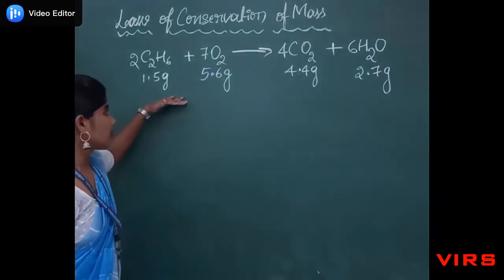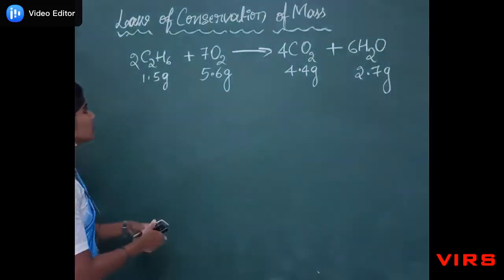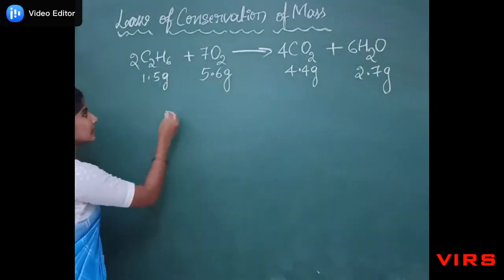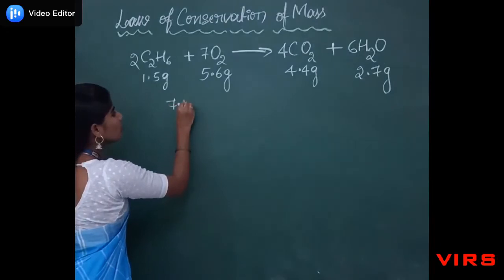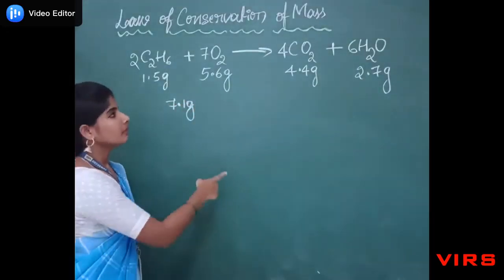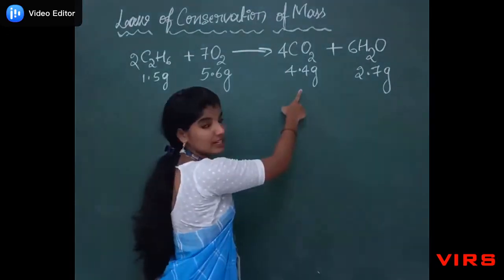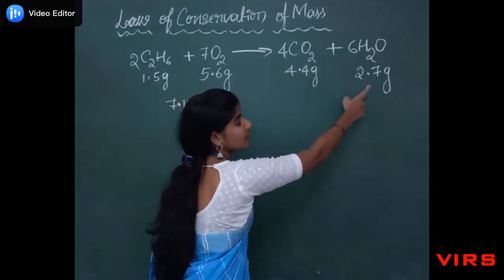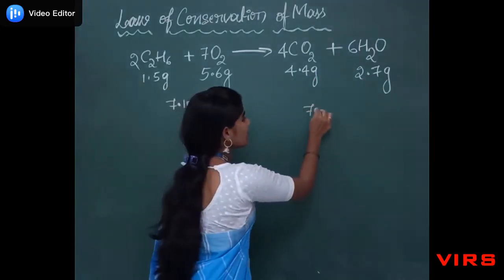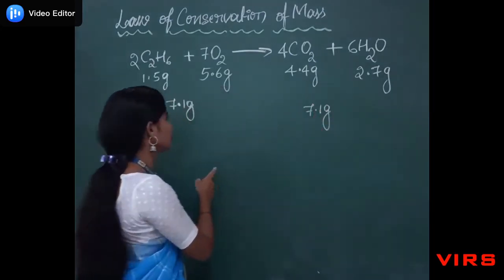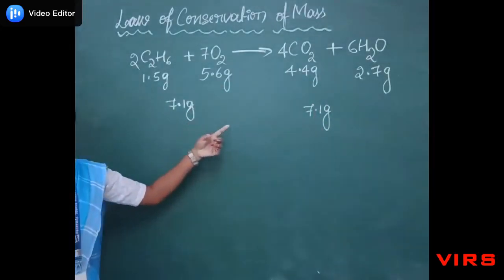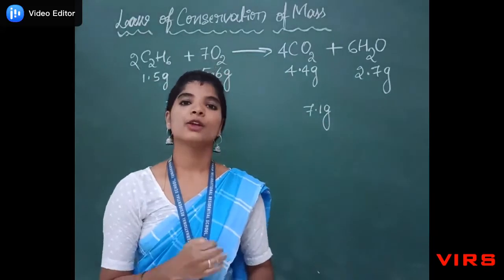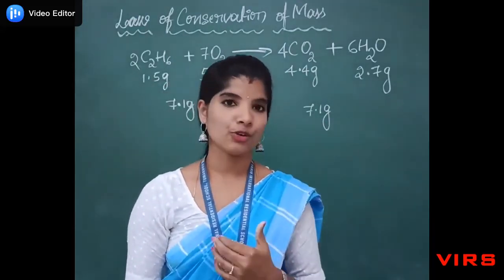So now we have to take the sum of the masses of reactants. So 1.5 plus 5.6. So what is the answer? That is 7.1 gram. And in the product side, we have to take the sum of these two. 4.4 plus 2.7. So what we will get? That is 7.1 gram. So we can observe that mass of the reactant is equal to the mass of the product. So this equation obeys the law of conservation of mass.